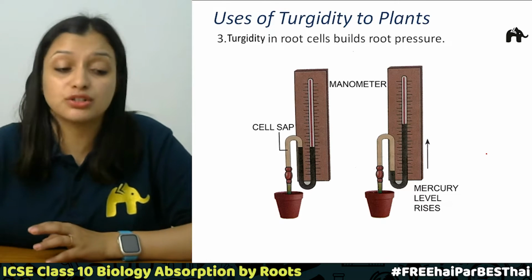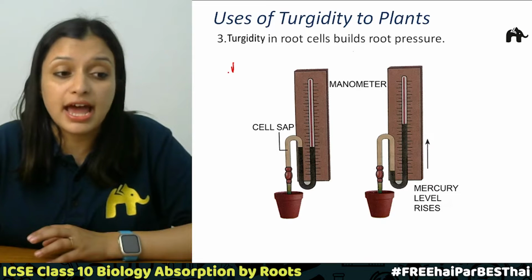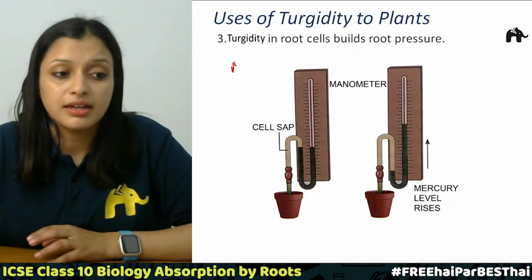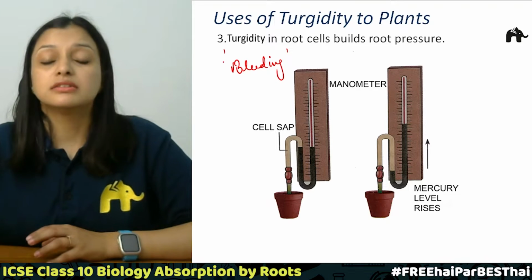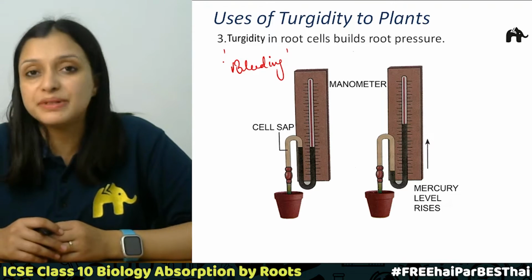So what is it called? It is called bleeding, right? So remember this term. The loss of the cell sap is called bleeding, right?